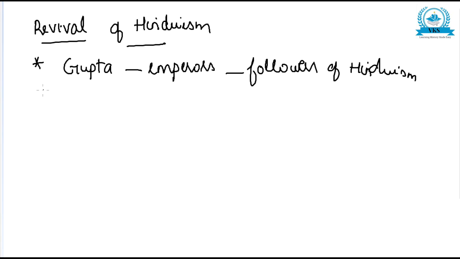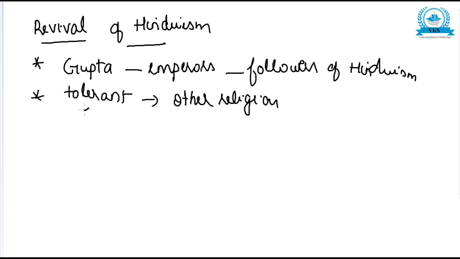Even though they were followers of Hinduism, they were very tolerant towards other religions like Buddhism and Jainism. They allowed others to follow their own religion.